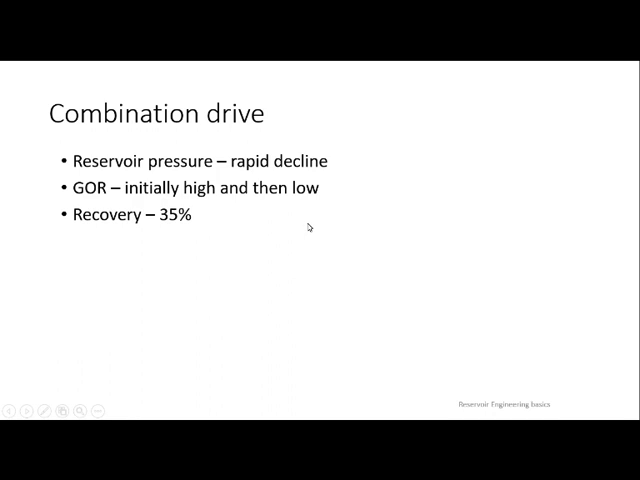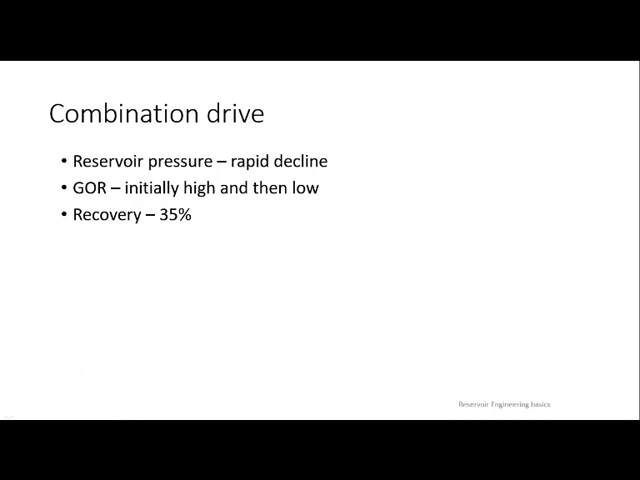And GOR initially high, then low. This GOR will fluctuate. Why? Because of the application of sometimes gas and sometimes water. So GOR is sometimes initially high and then low. It may be reverse also. Reservoir pressure for any drive mechanism has to decline. Only with the reduction of reservoir pressure will all the drive mechanisms act.